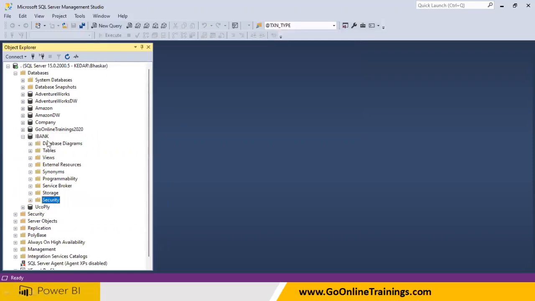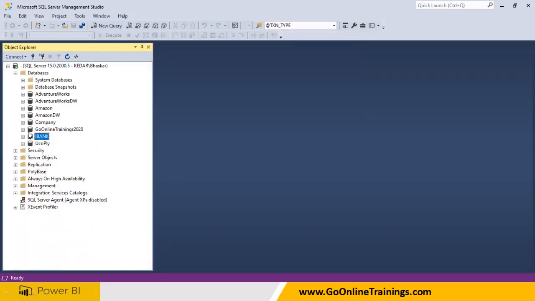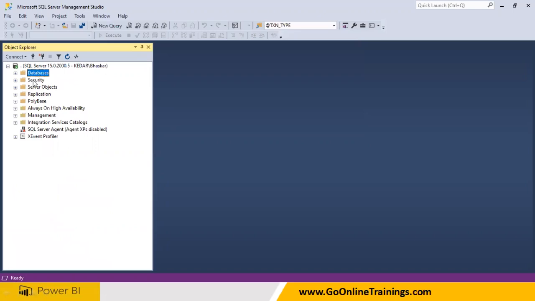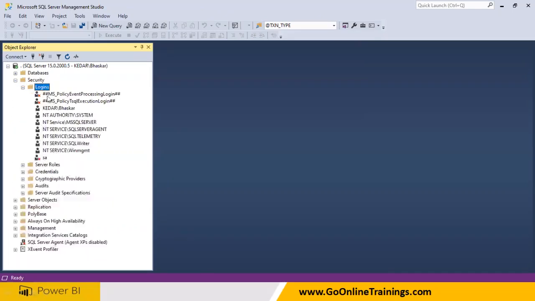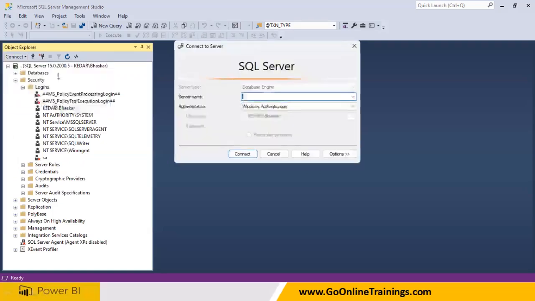So this security I'm not talking about. It's okay. So this is the security you need to close. Below databases, you will have a security. When you open this, you will be able to have your user ID automatically added. As soon as you register or install SQL Server, you don't know that your user ID is created and that is going to be added. When you click on connect, now what will happen?